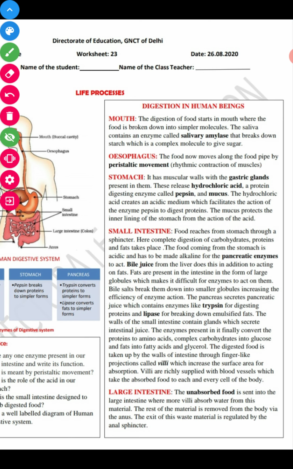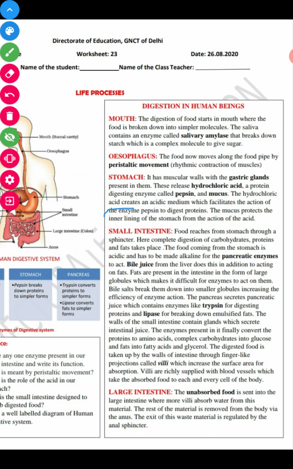So let us just read. It has a muscular wall with the gastric glands present in them. These release hydrochloric acid, pepsin, a protein digestive enzyme, and mucus. As I told you, this pepsin is in inactive form, but it's a protein digestive enzyme. So three things are released: HCl, pepsin, and mucus.